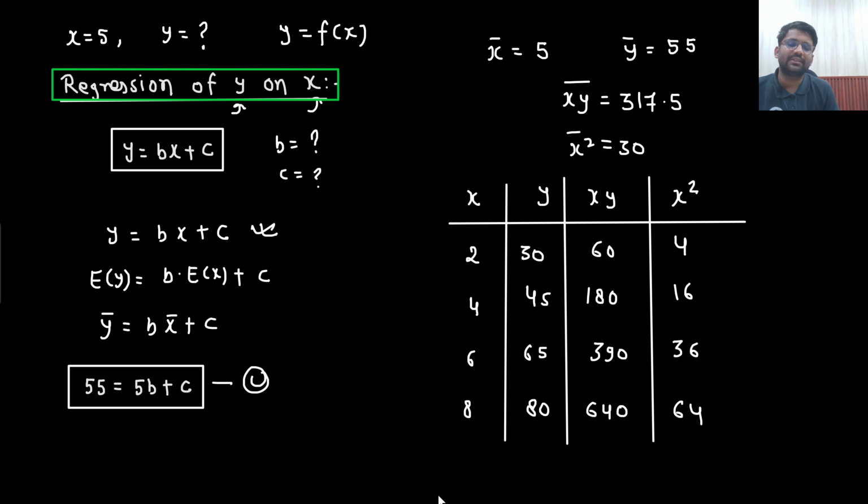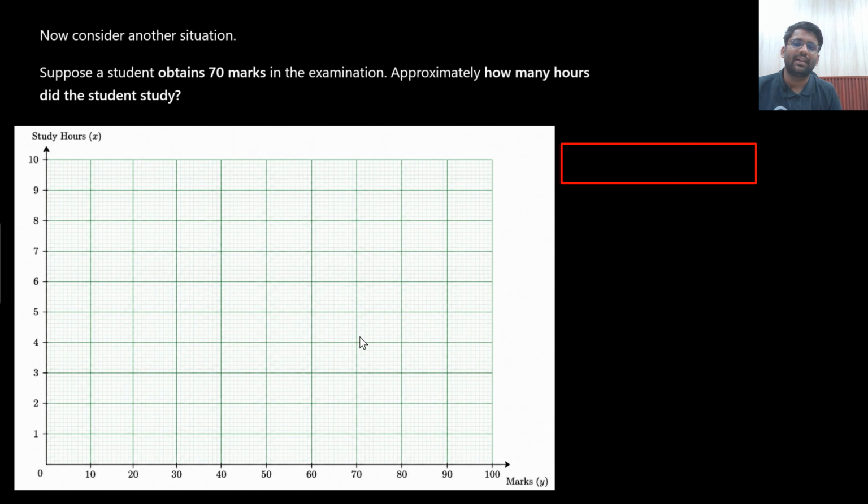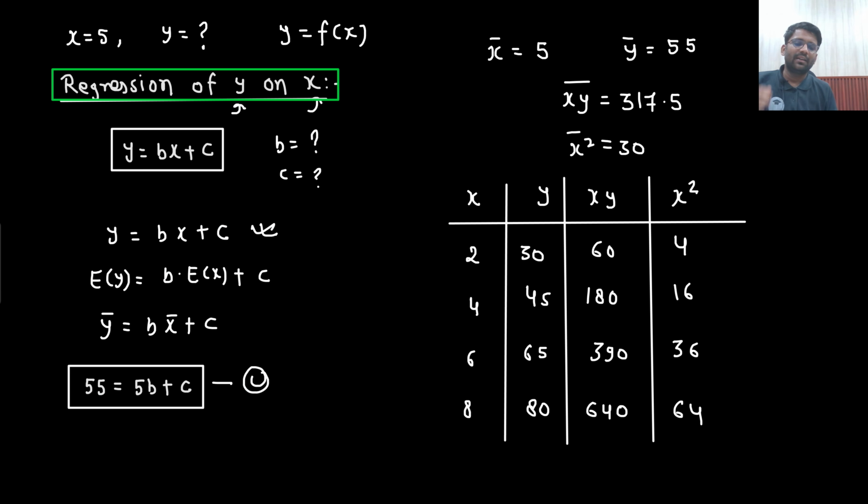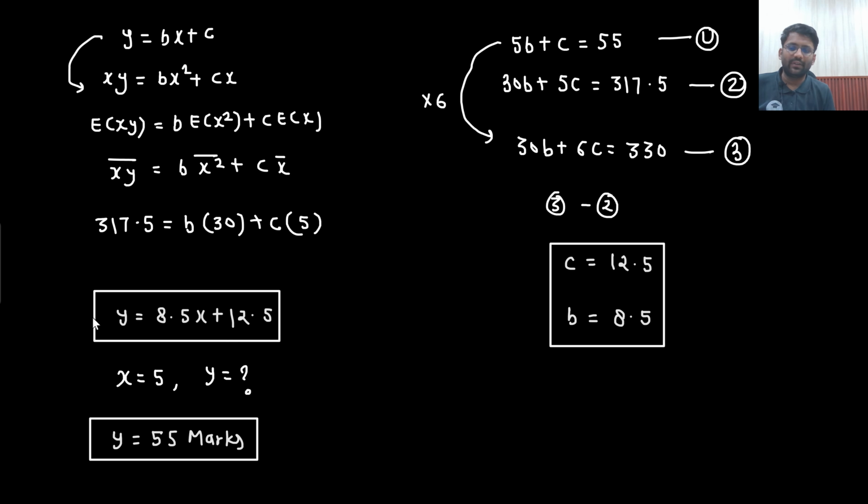Now what if this same question is there, but this time they have given you the marks, that he is getting 70 marks. What is the value of x? So someone would say, sir, do one thing, here you put the value 70 in this equation we have known and get the value of x.